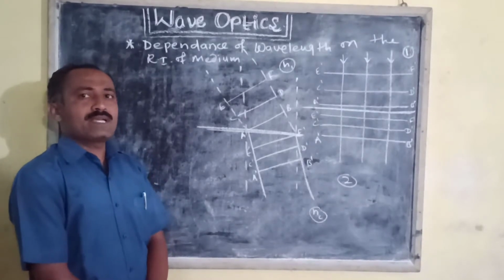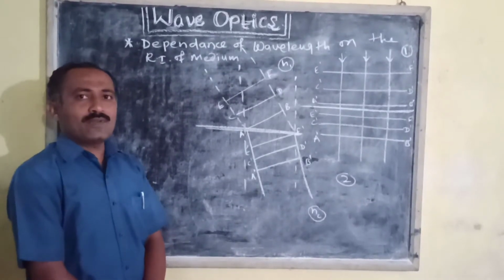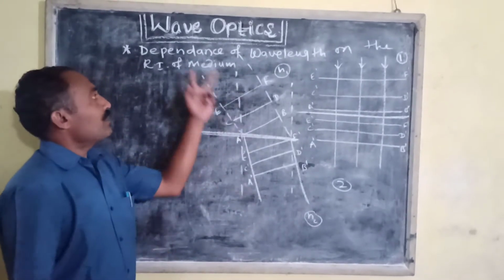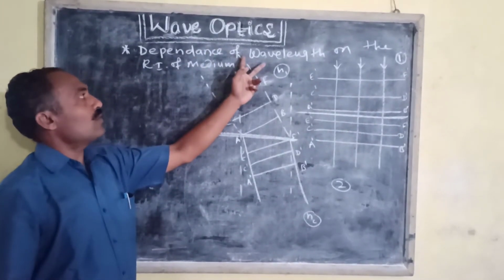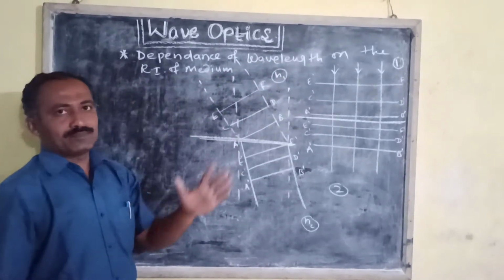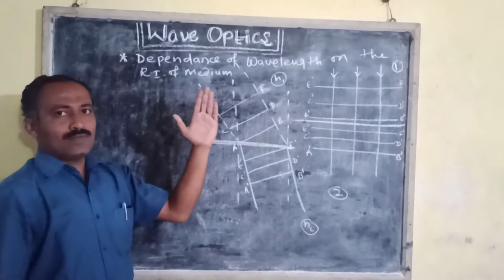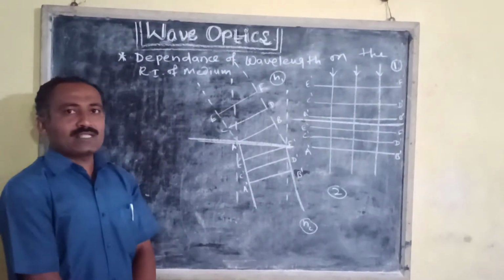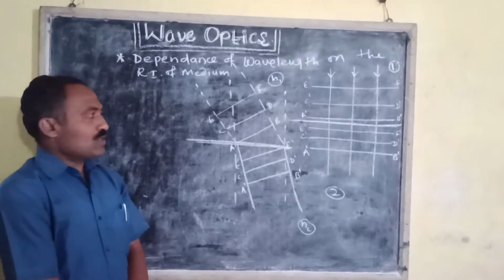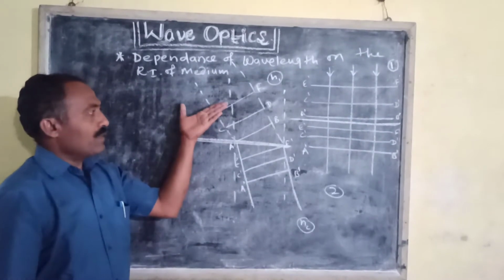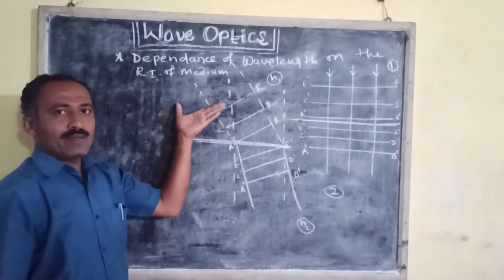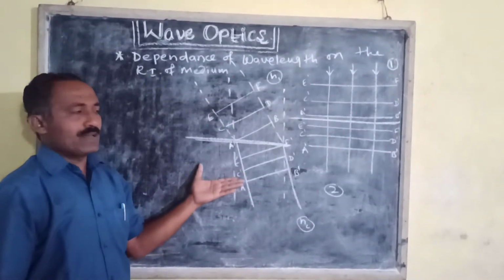Friends, last period we saw the reflection of light. Now we have to see the dependence of the wavelength of light on the refractive index of the medium. Refractive index is the ratio of the wavelength of light in the rarer medium to the wavelength of light in the denser medium, or the velocity of light in the rarer medium to the velocity of light in the denser medium.